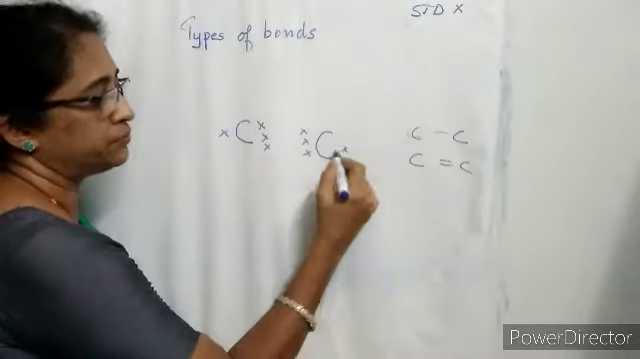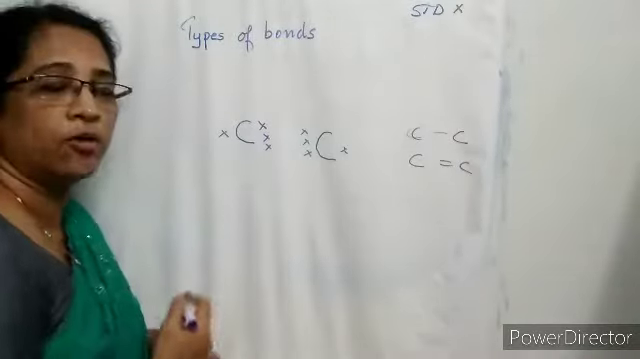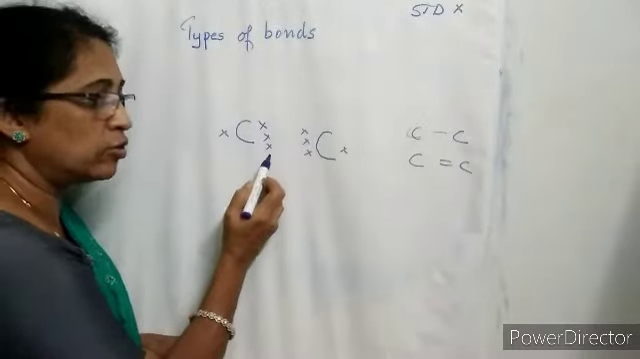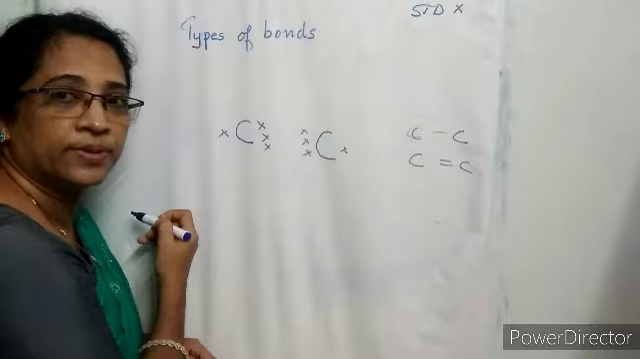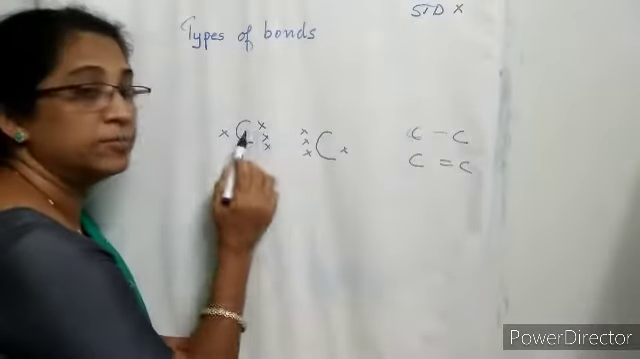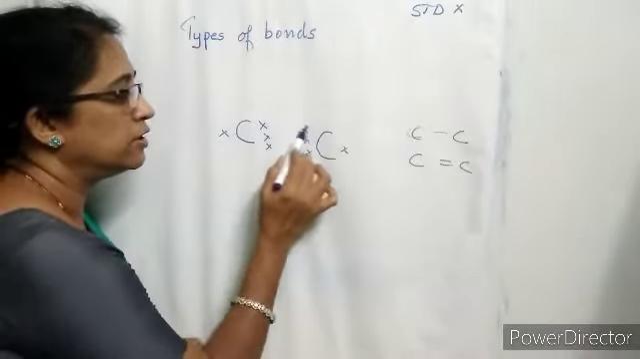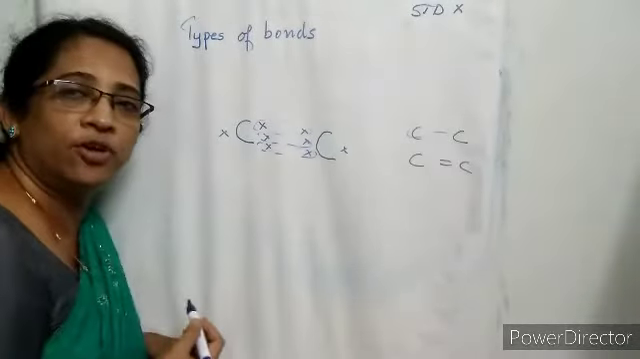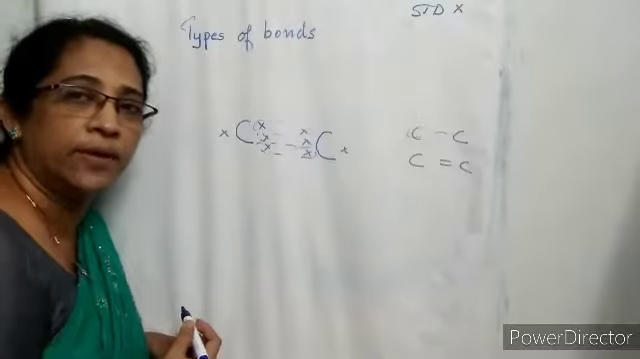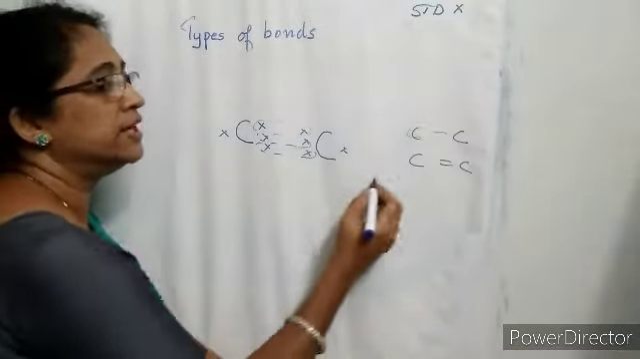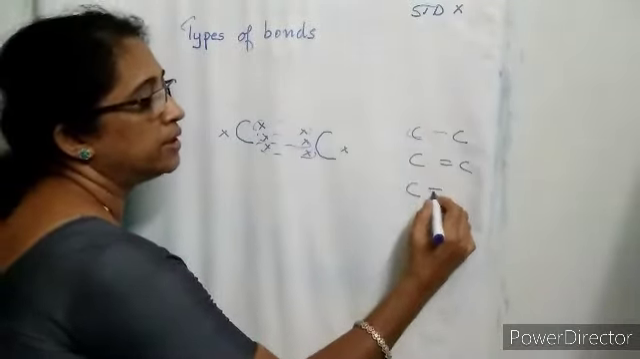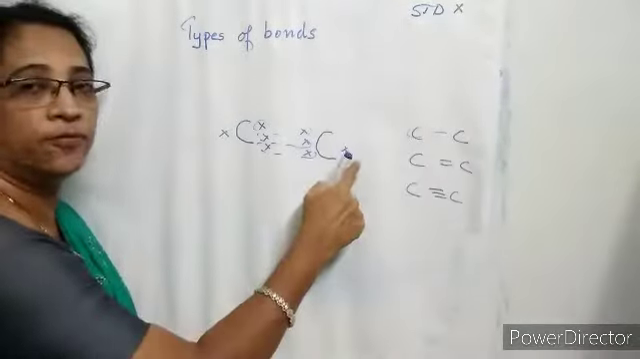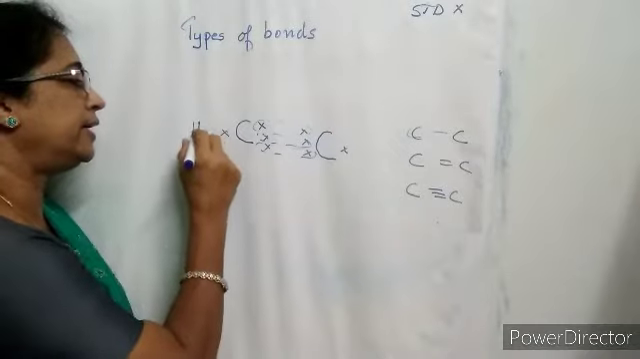So each carbon atom shares how many electrons? 3 electrons. 1, 2, 3. 3 electrons with the neighboring carbon atom. So how many electrons are shared between these 2 carbon atoms? 1, 2, 3. 3 pairs of electrons are shared between 2 carbon atoms. As a result, a carbon-carbon triple bond is formed. And the remaining valencies of the carbon are satisfied by hydrogen.